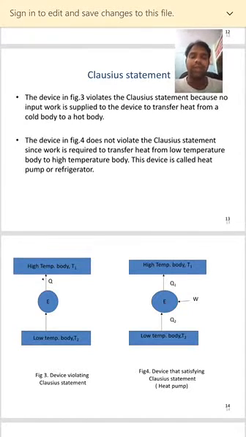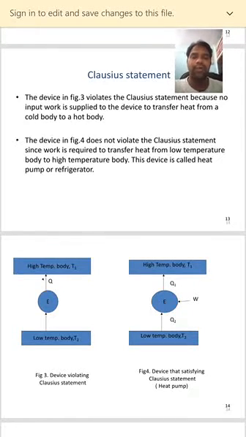Without external energy it is impossible to construct. In this figure there is no external energy, which means it is impossible to construct this type of engine. So this device violates the Clausius statement. How is it violating? Because there is no input energy. Without input energy it is impossible to transfer the heat available at lower temperature to the higher temperature.